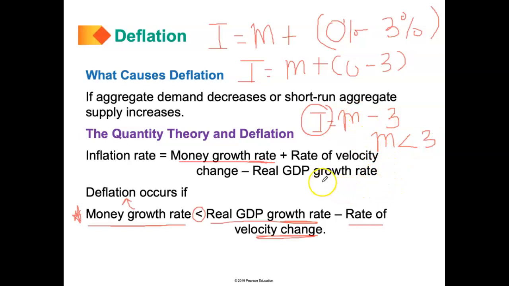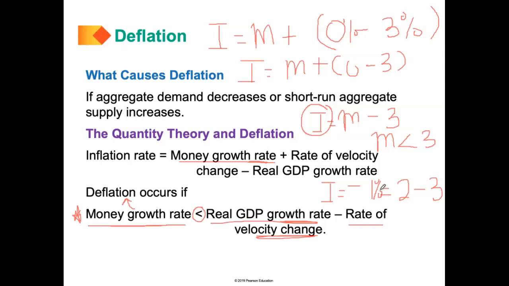Well, if M equals 2, then we have I equals negative 1, which is 2 minus 3. In that sense, we have a negative inflation rate of negative 1%, and that is deflation. So prices are falling by 1%. So that's what we mean by the quantity theory of money and deflation.